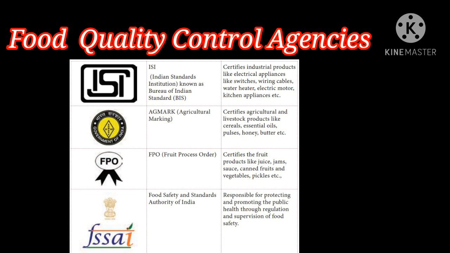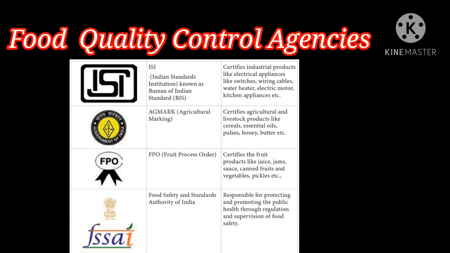Third one, FPO, Fruit Products Order. Here it certifies fruit products like juice, jams, canned fruits and vegetables. Last one, Food Safety and Standards Authority of India, responsible for protecting and promoting public health through regulation and supervision of food safety.